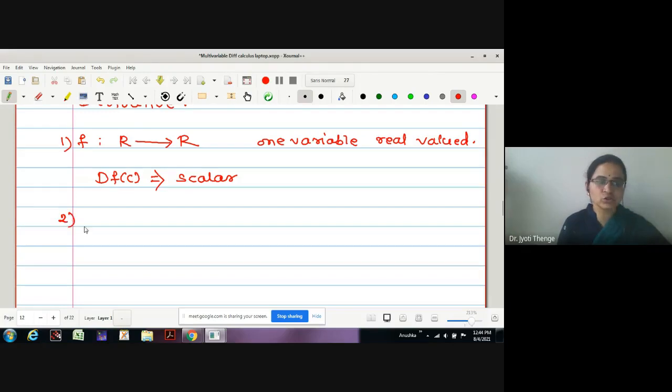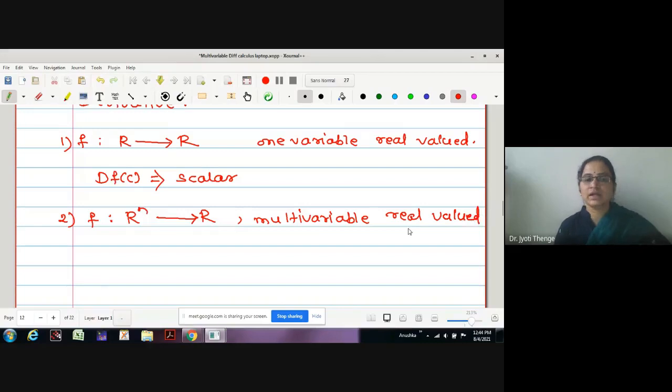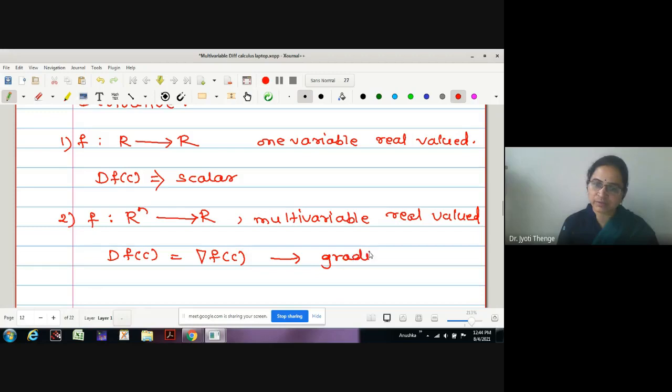Next, let us switch to a function of the type Rn to R. Rn to R means this is a multivariable real valued function. In this case, what will be the derivative? The derivative will be del f(c), that is a gradient vector.